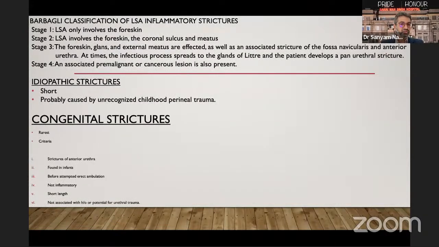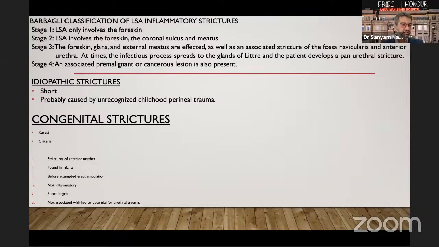The Barbagli classification is used for inflammatory strictures caused by lichen sclerosus. It is divided into 4 stages. Stage 1 involves the foreskin. Stage 2 involves the foreskin, coronal sulcus, and meatus. Stage 3 involves the above structures and also the fossa navicularis and anterior urethra. Stage 4 is when it is associated with a pre-malignant or cancerous lesion.